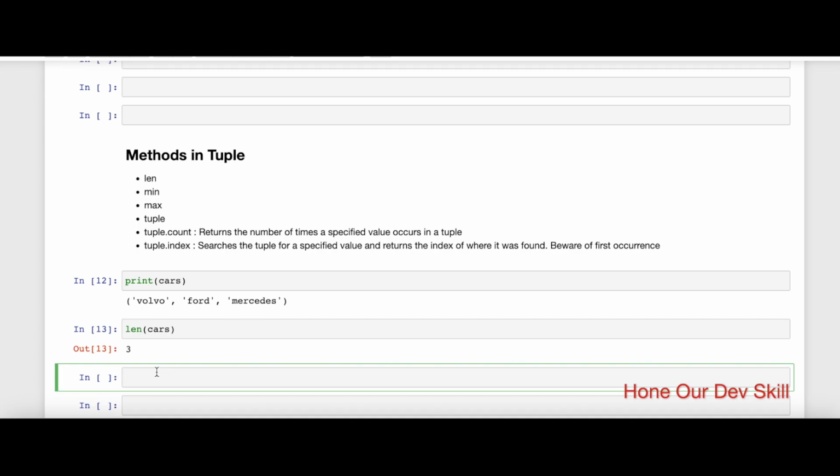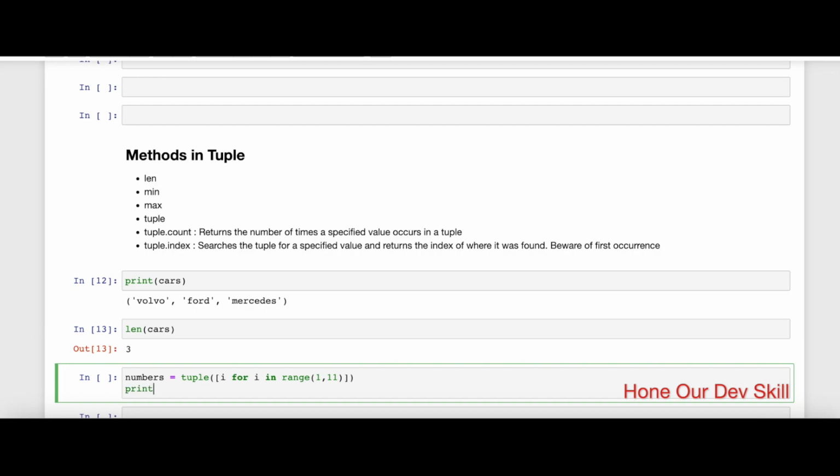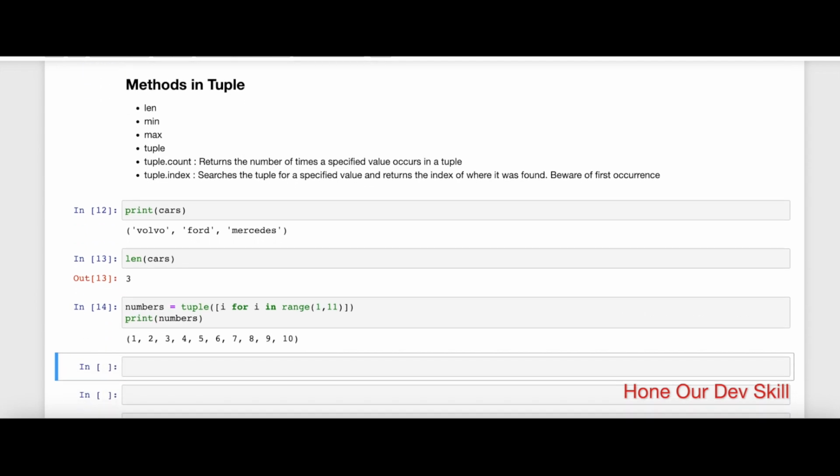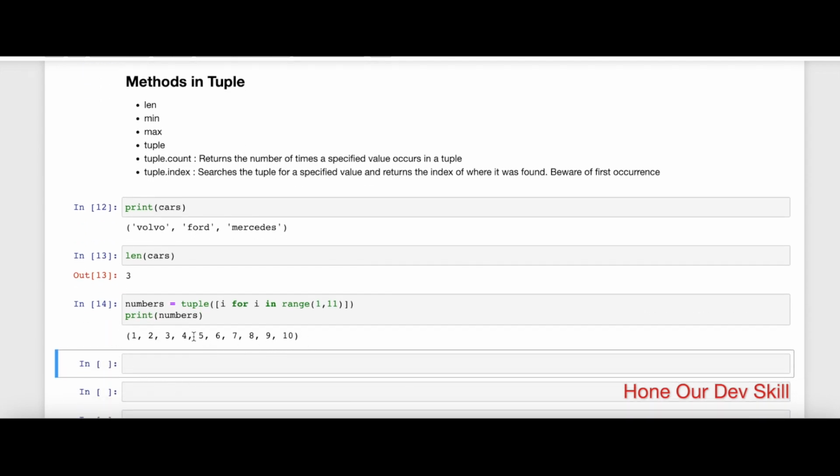Now if I want to identify the minimum number in a list, in a tuple of items, let's say I'm going to create a numbers tuple. I'm also going to explain this function which is called tuple, the way in which you can initialize a tuple. So you define that tuple, and then inside that I'm going to use list comprehension using a range function, and it creates a tuple of numbers that starts from 1 and ends at 10. So as you can see here, it created a tuple of 1 to 10.